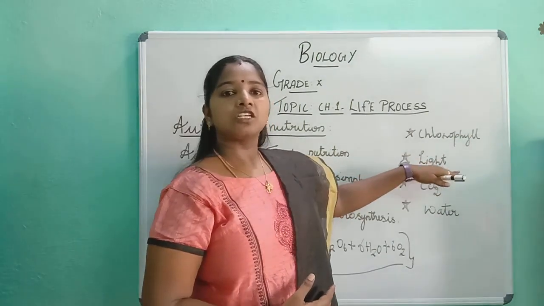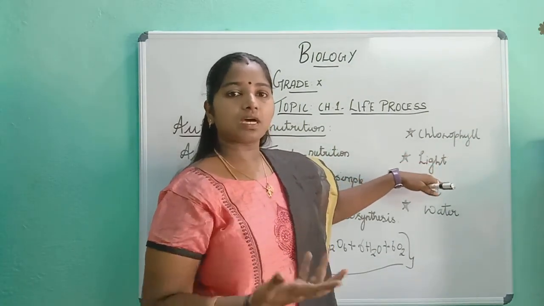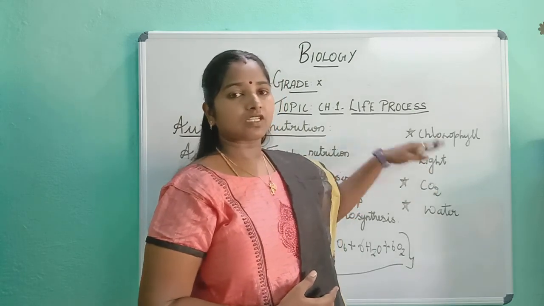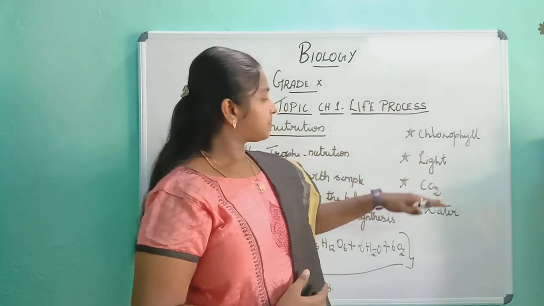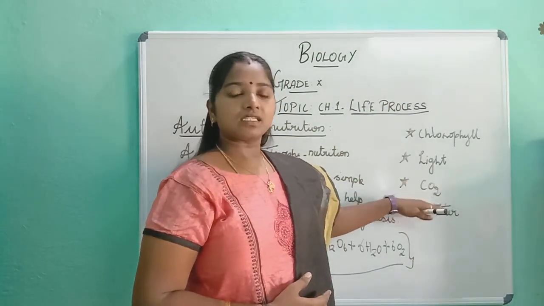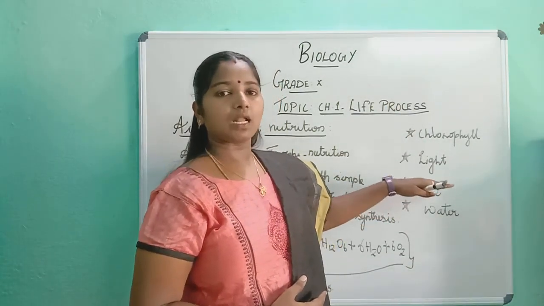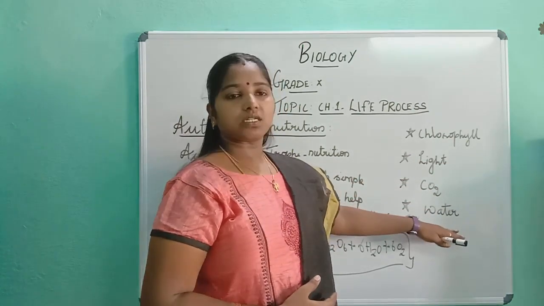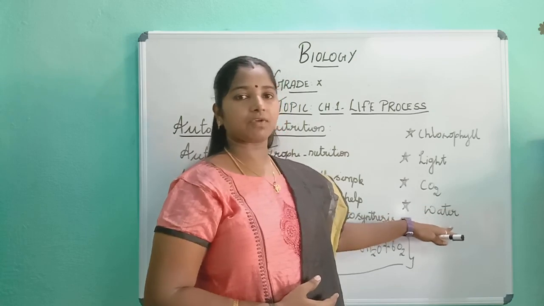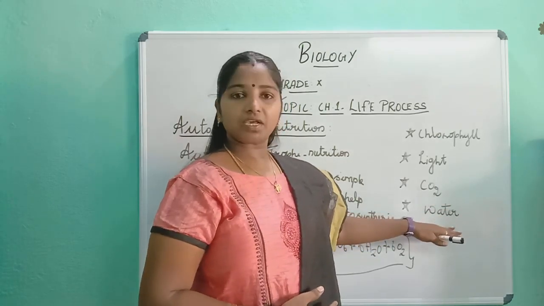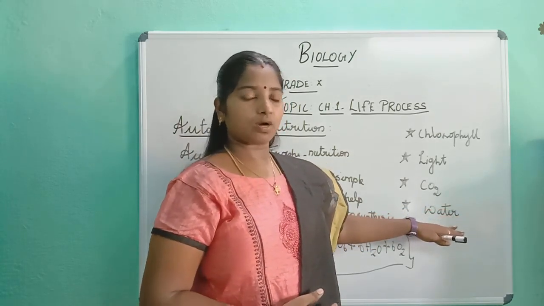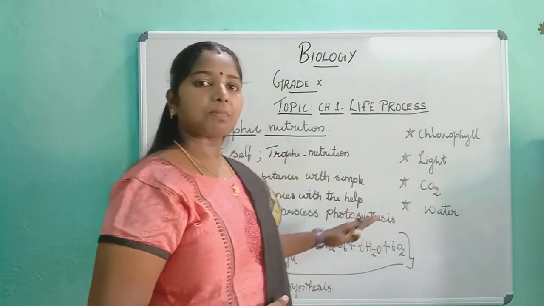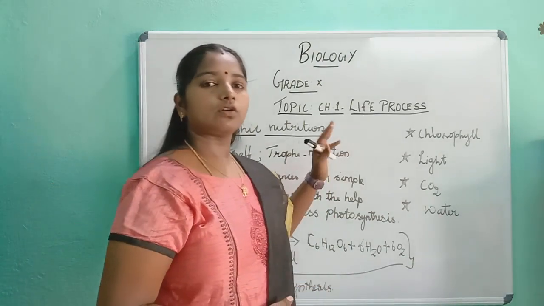Next slide. It is energy. Whatever activity we do, we need energy. Where does it come from? It comes from light. Sunlight is the main source for plants. Next, carbon dioxide. It is available in the atmosphere, and with its help plants can prepare food. Water. It is a natural thing, and when we grow plants, we pour water. So these are the 4 main ingredients for plants to prepare food. That is called autotrophic nutrition.